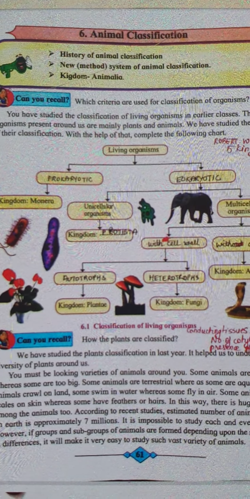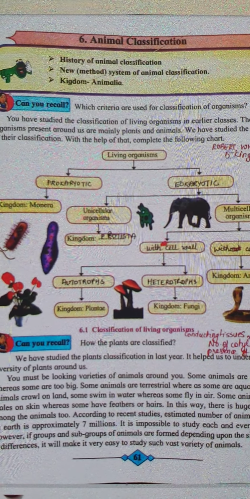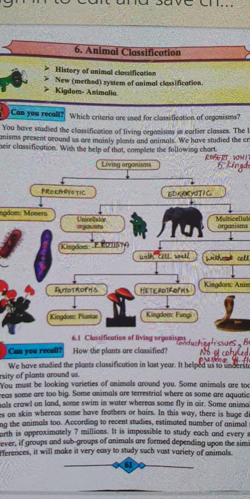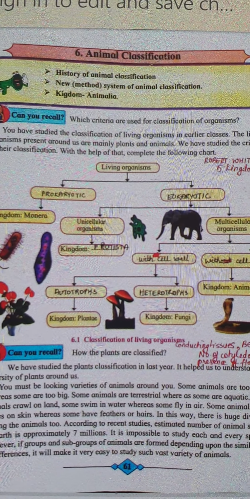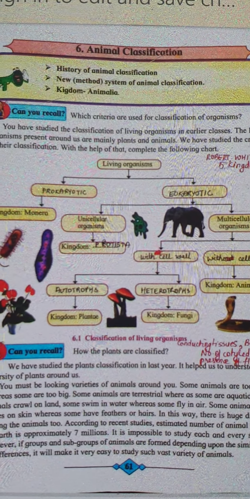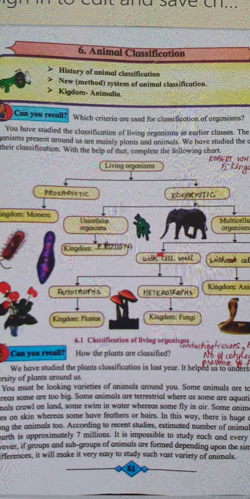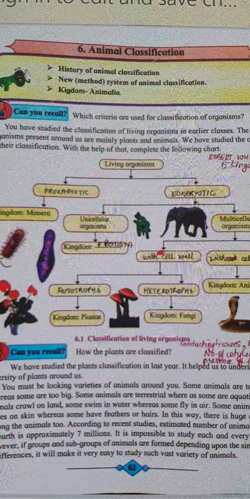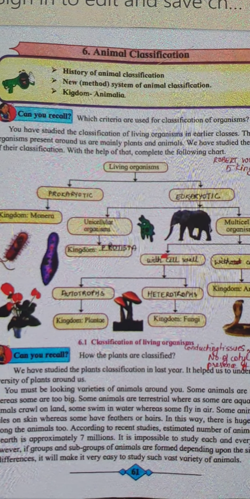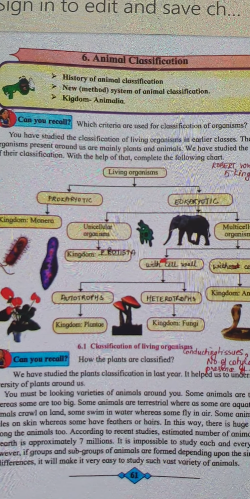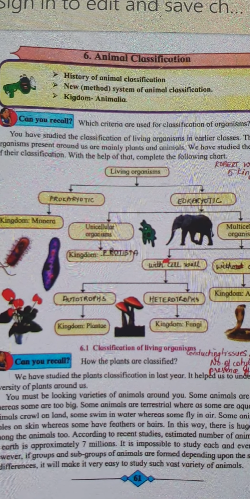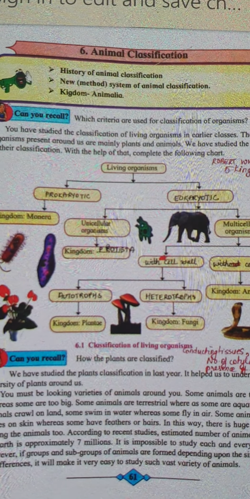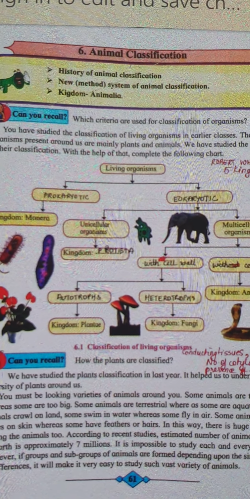Now, today's topic, what I'm going to start is Science 2, Lesson number 6, Animal Classification. Now, we have already studied how organisms are classified into living and non-living, and then living organisms are further classified into plants, animals, and microbes. You have already studied about classification of plants in your 9th standard. Now, just a small revision of how living organisms are classified, which you did in your 9th standard.